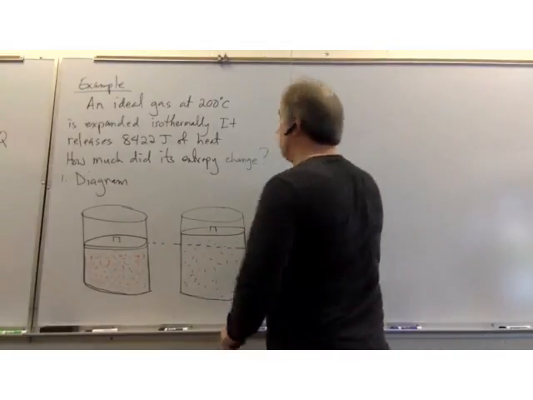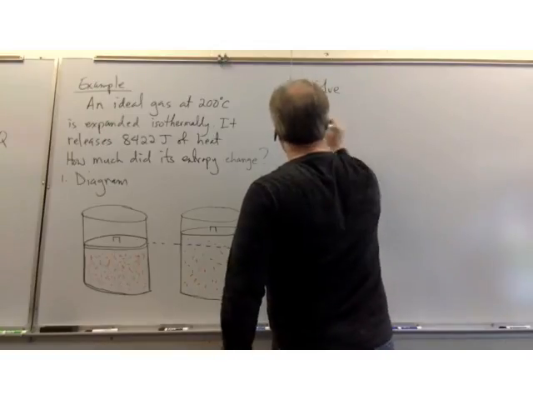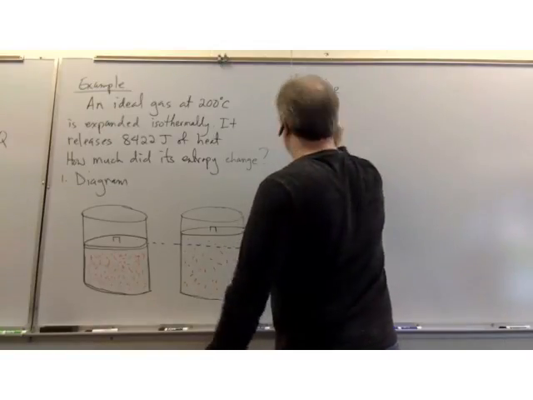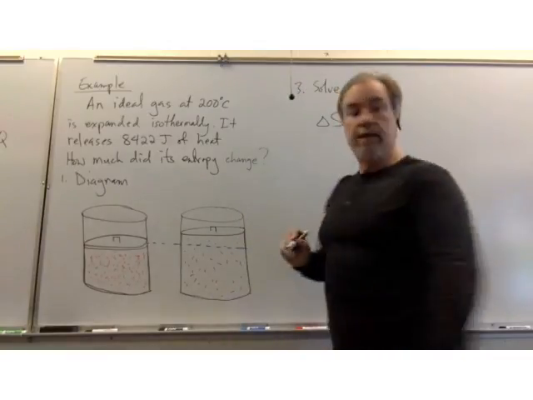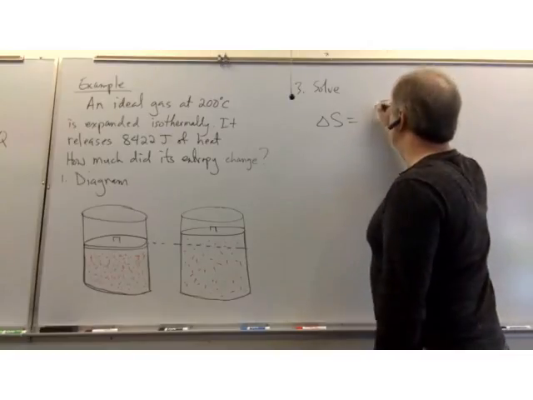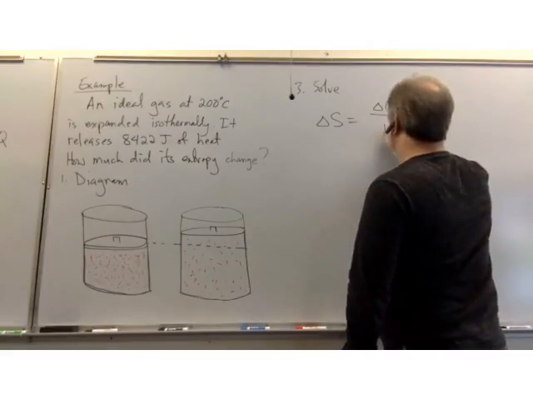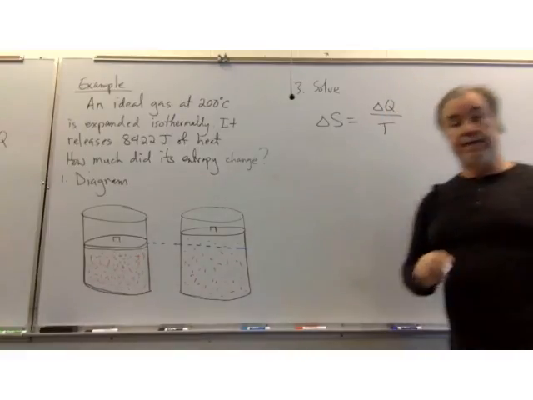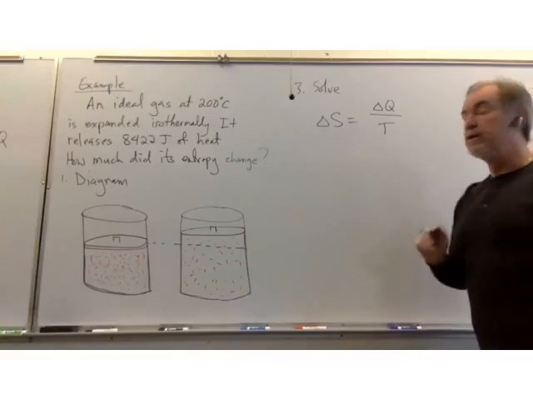We don't need a coordinate system here, so we'll just skip to solve. And this is just plug and chug now. The change in entropy is simply the heat transferred divided by the constant temperature at which we are saying the system will stay.